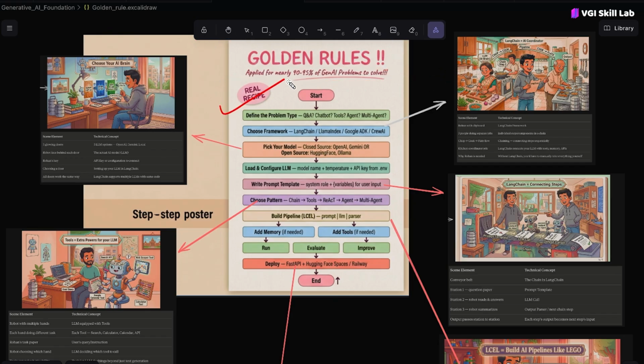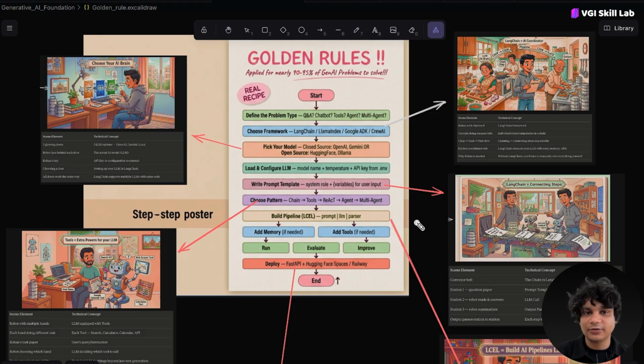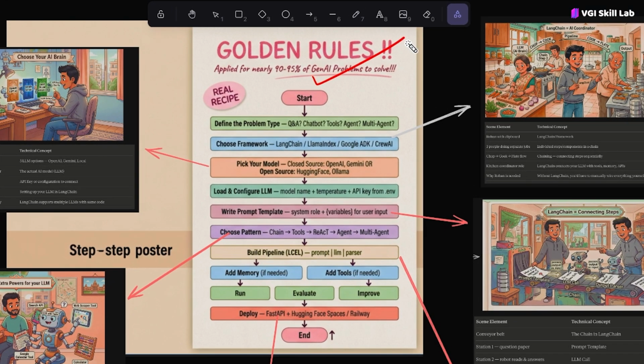This is a very real recipe, and I want you to be a little patient until I show you the implementation part, and let's start. These are the few steps I would like you to follow throughout our generative AI lectures, and you will get what I'm trying to say. In the previous lecture, we understood the LangChain theory. After that, we also went through Hugging Face, how to see all these models, the free models, and other things. Now let's understand this golden rule.